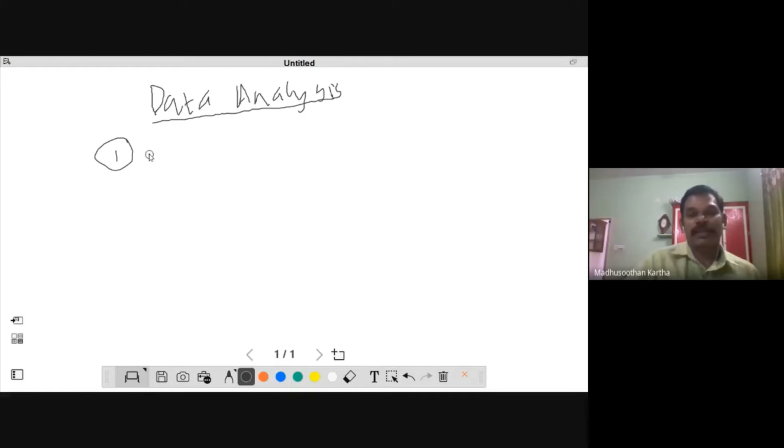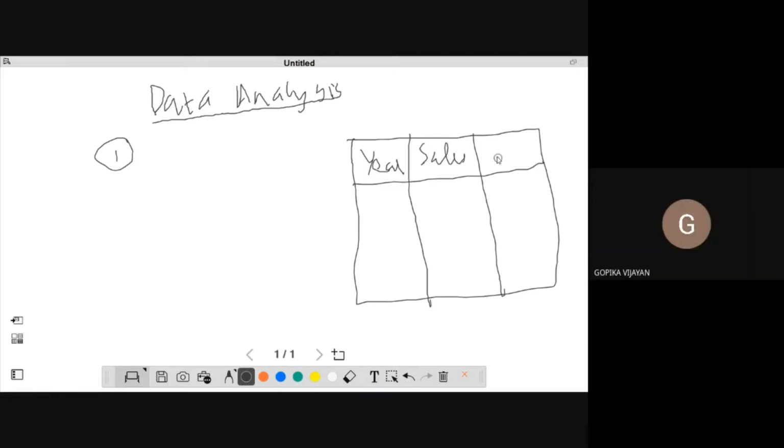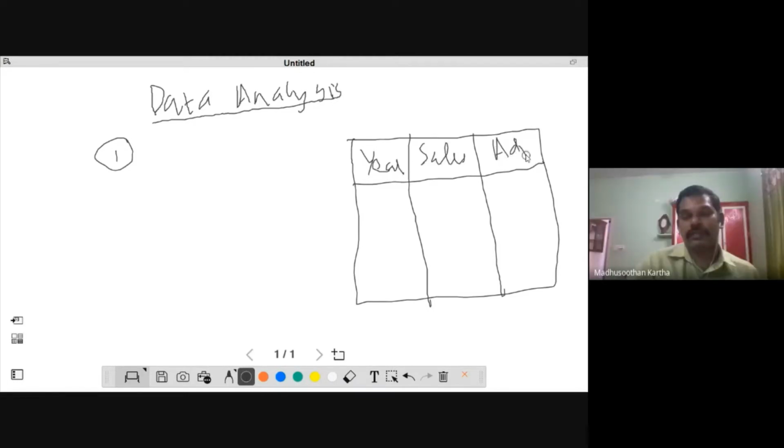Initially, you know that sometimes there may be a table. The table explains a 5-year time series. That means this column is year, this column is sales, and this column is advertisement.